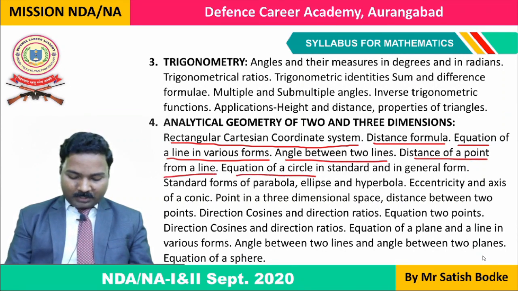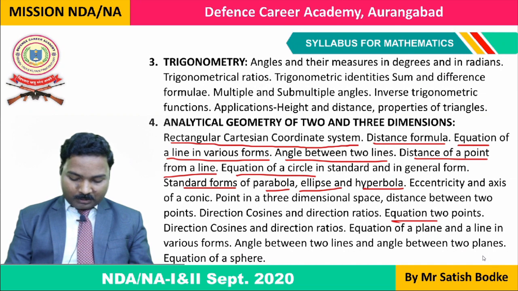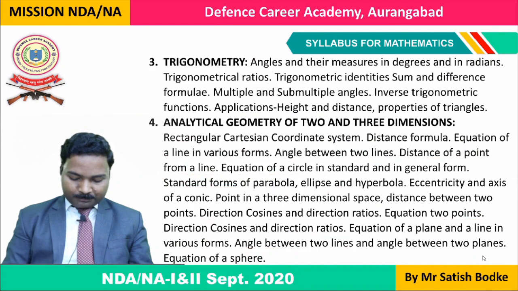Okay, so there are so many, hyperbola is there, ellipse is there, parabola is there, standard forms of all these things are there. Okay, equation, 2 points, direction cosines, direction ratios, equation of a plane. Okay, then equation of a sphere, angle between two lines. So these are all the subtopics in this section.